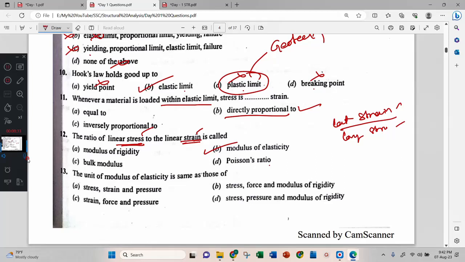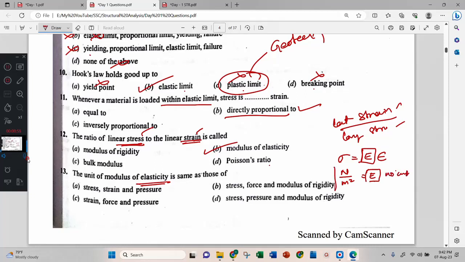The unit of modulus of elasticity is the same as that of stress. Stress is equal to Young's modulus into strain. Its unit is Newton per meter square, equal to E, since strain does not have any unit.